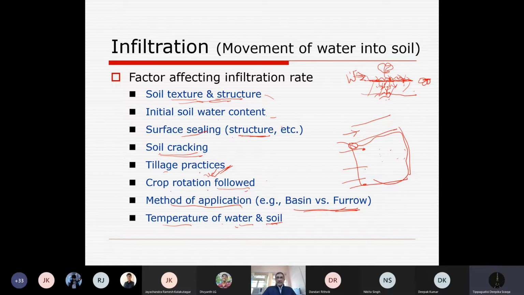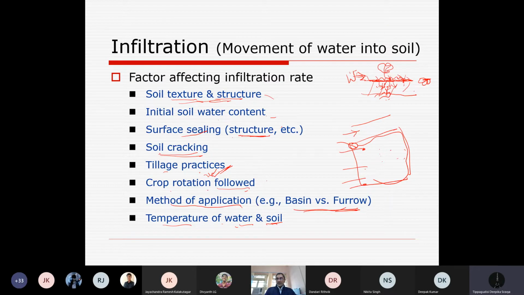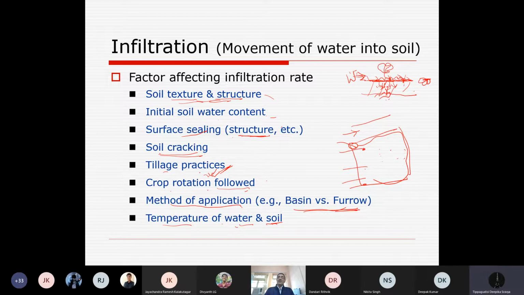So these are the conditions or factors which affect the infiltration rate of a particular soil in a particular area. Once we know what infiltration is and what factors affect it, we need to find out how it is measured or calculated, because we need this information to plan our irrigation scheduling, irrigation water application and management.